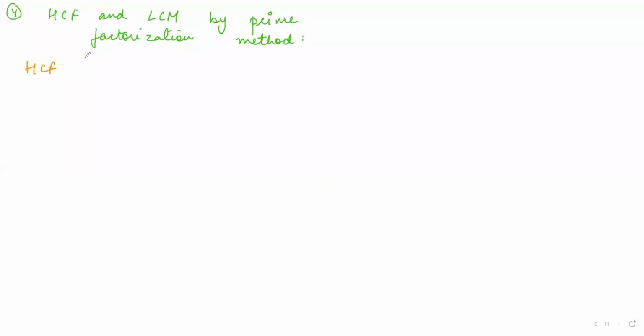How do we find HCF? We take the product of the smallest power of each common factor.